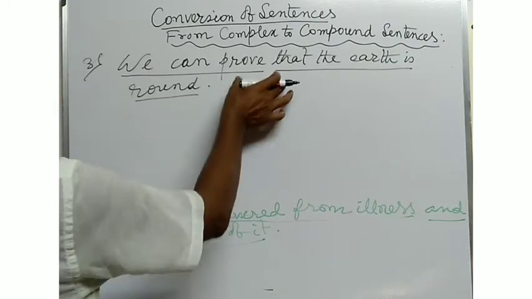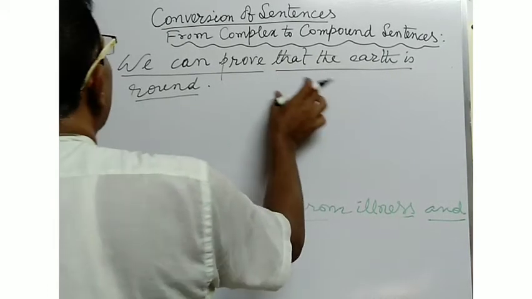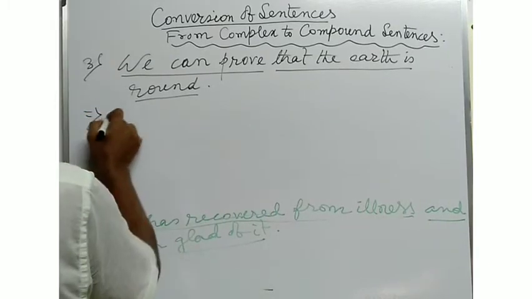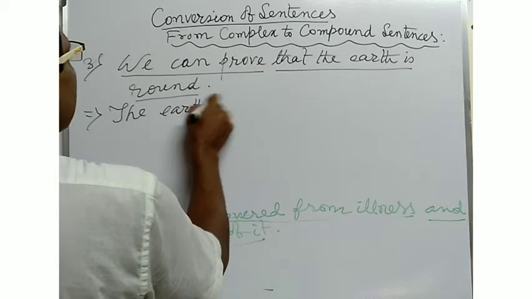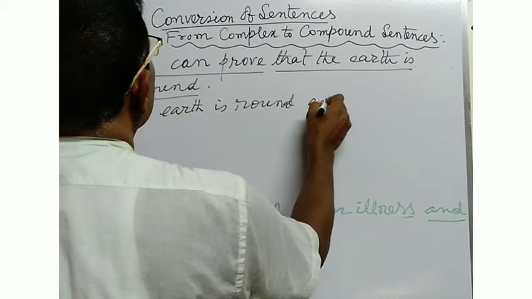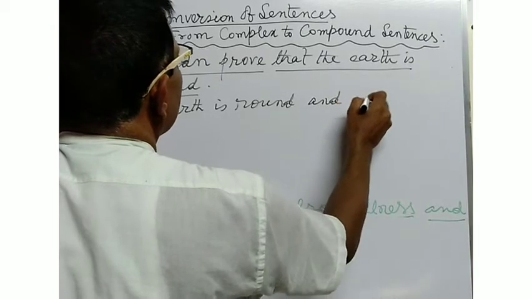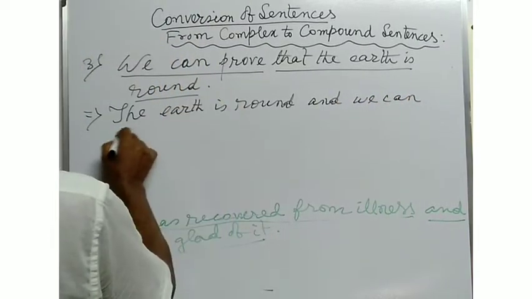So at the time of converting the sentence into a compound sentence, you will have to write the sentence in this way: the earth is round and we can prove this.